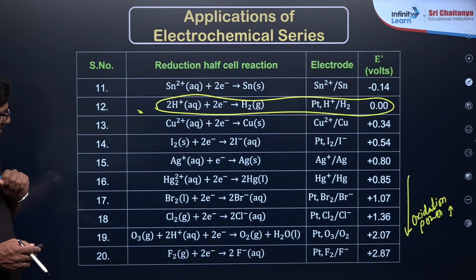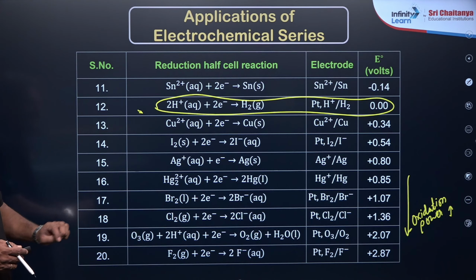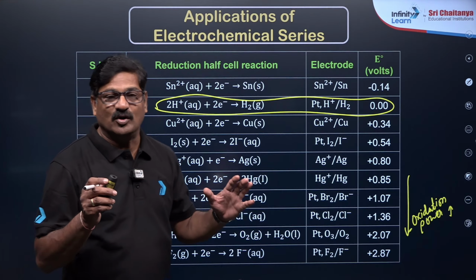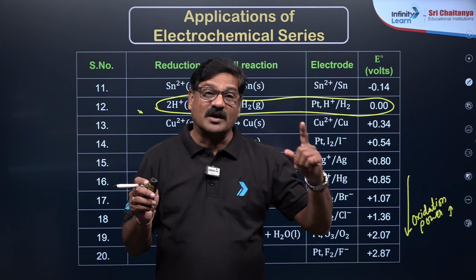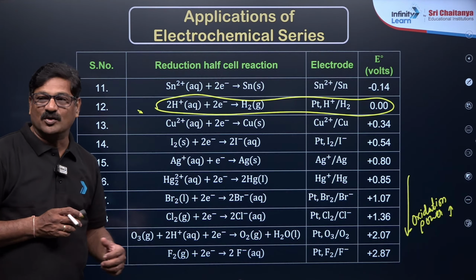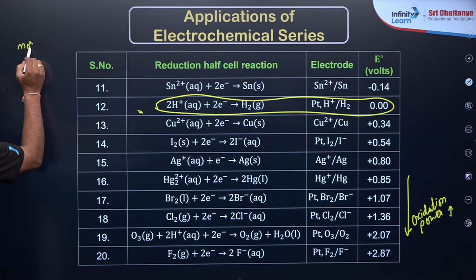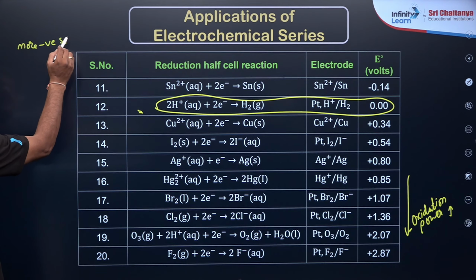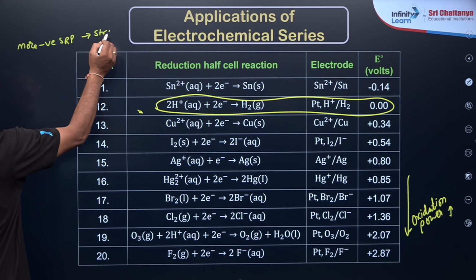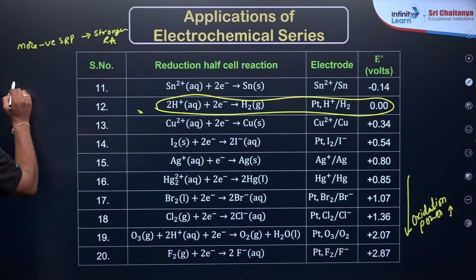So they are going to oxidize. Oxidizing power is going to be given by this magnitude. The more negative the SRP value, the stronger the reducing agent, and the more positive the SRP value, the stronger the oxidizing agent.